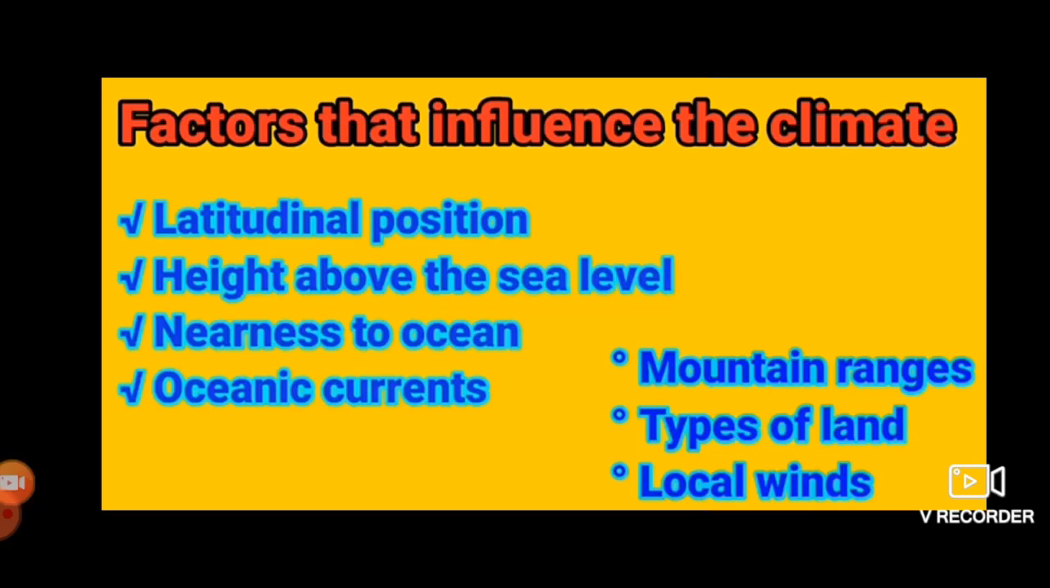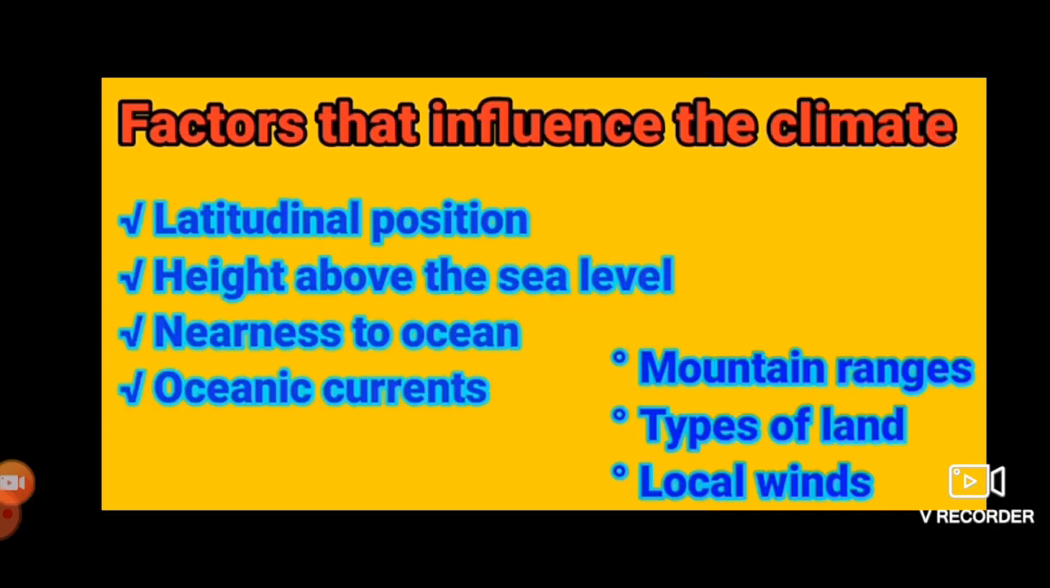Next, height above sea level. So above the sea level if we will go, the temperature again decreases. Nearness to ocean, this is also one of the factors which influence the climate. So climate of the areas which are near to the ocean is different than ours. And the next one is oceanic currents. Oceanic currents means the currents which are generated in water. Yes, so on all these factors the climate is based. Next, besides these 4 factors, we have more factors.